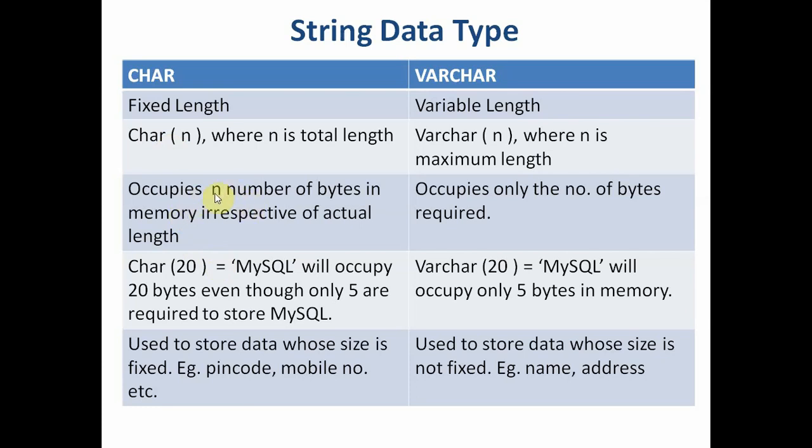It occupies n bytes in memory irrespective of actual length. So if I have written 20 here, it will occupy 20 bytes, even if what I have stored is just 5 letters. To store these 5 letters, 20 bytes will be occupied in memory if the data type is char. Where can we use such a data type?